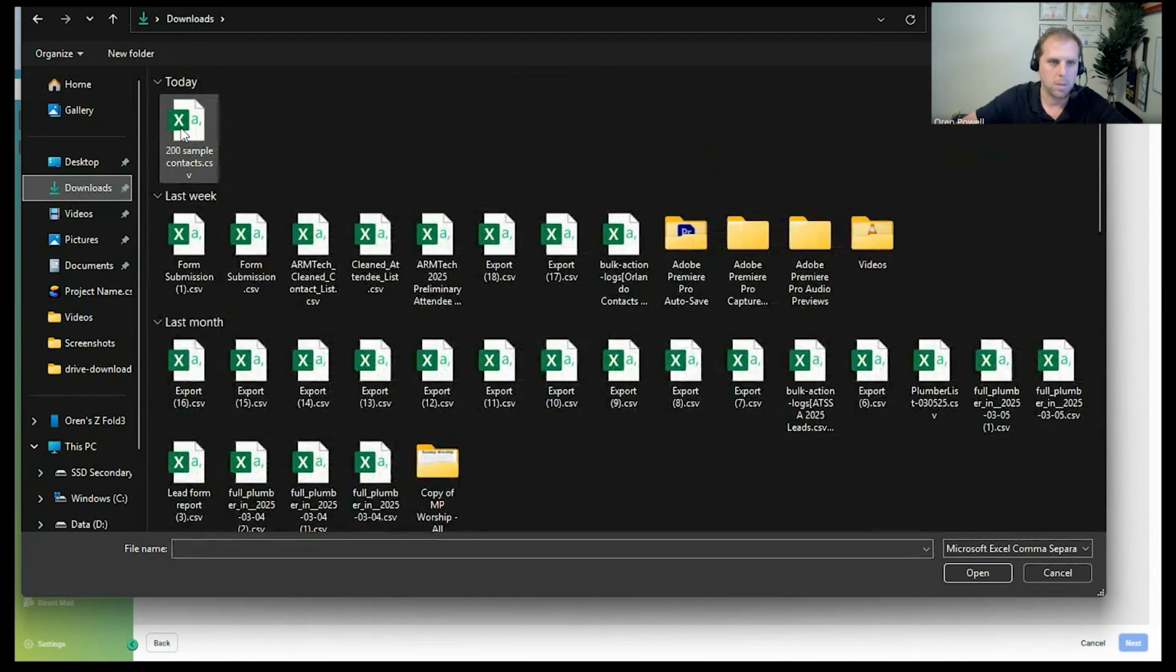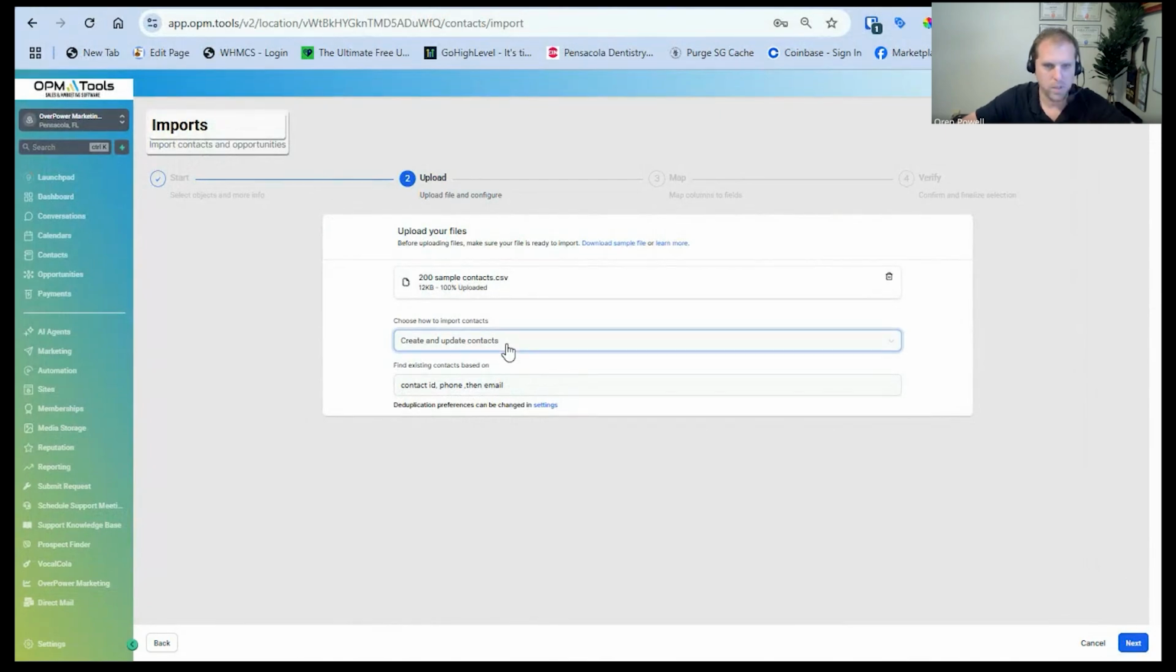So we'll find that document, add those contacts in there, and you have the option of doing three things: either creating new contacts, creating and updating contacts, or just updating existing contacts. In this situation, since half that data is already inside the software, we could do either or. We could add just those 100 that are not in the software, update the 100 that are in the software, or add the 100 and update the 100 inside the software. In this case, I'm just going to do create and update, but you do have that option right there.